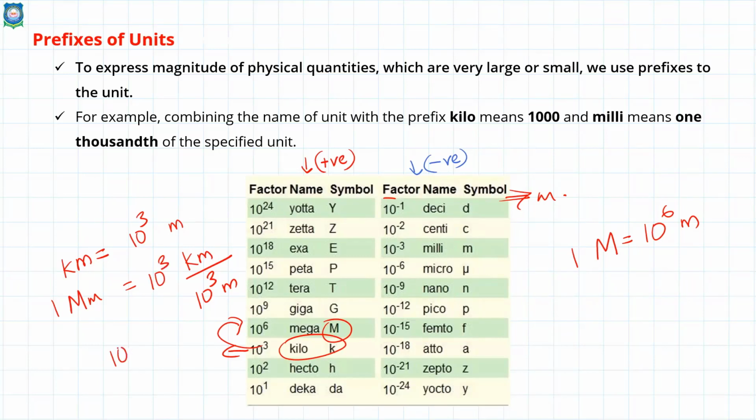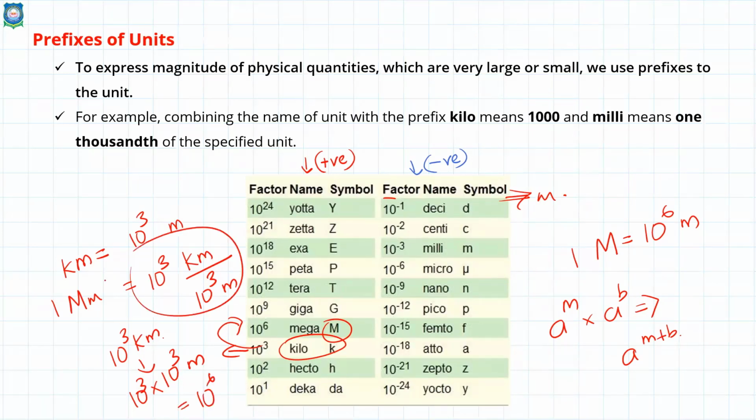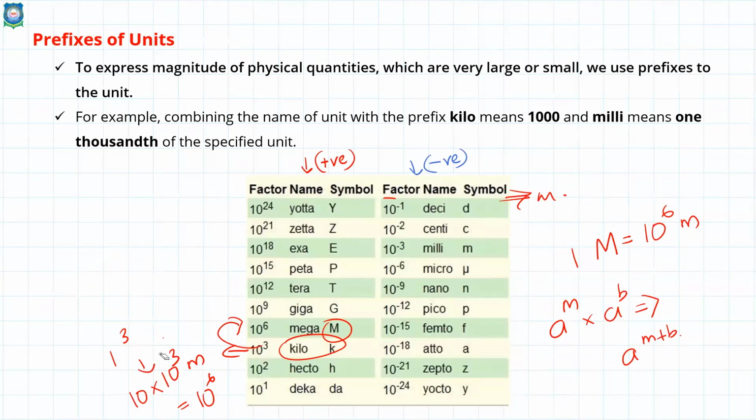So 10 raised to 3 kilometer means 10 raised to 3 into kilo, and kilo is always 10 raised to 3 meter. Then all of you know the law of exponents: a raised to m into a raised to b gives a raised to m plus b. The same logic you apply here. So 10 raised to 3 into 10 raised to 3 is 10 raised to 6. So that is your megameter. From the table, this is what you should focus on, not the names. Names are not so important. You should be good at converting one unit to another unit.